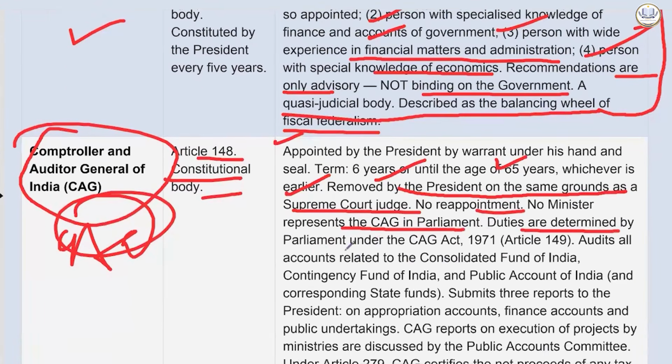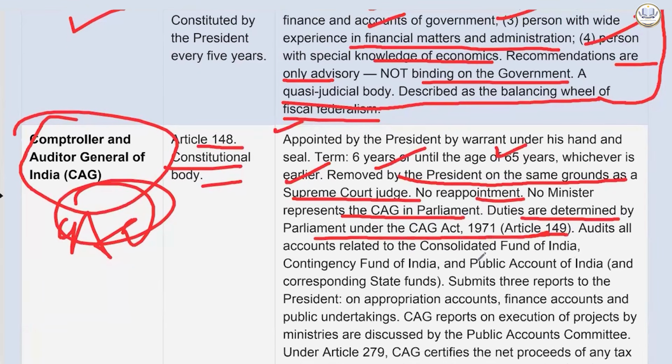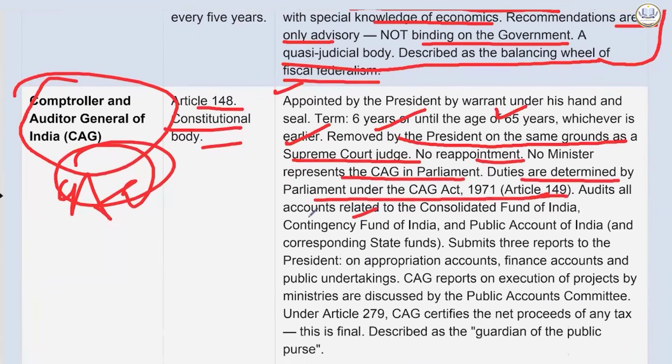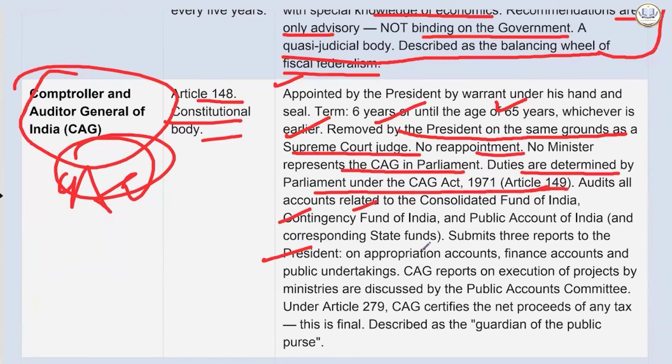Duties are determined by Parliament under the CAG Act 1971, which is written in Article 149. Audits all accounts related to Consolidated Fund of India, Contingency Fund of India, and Public Accounts of India, and corresponding state funds. Submits 3 reports to the President on appropriation account, finance account, and public undertaking. CAG reports and execution of projects by ministries are discussed by the PAC, that is Public Accounts Committee.